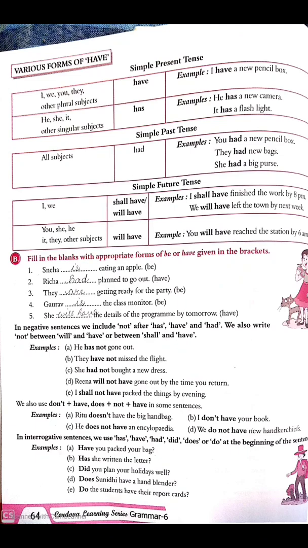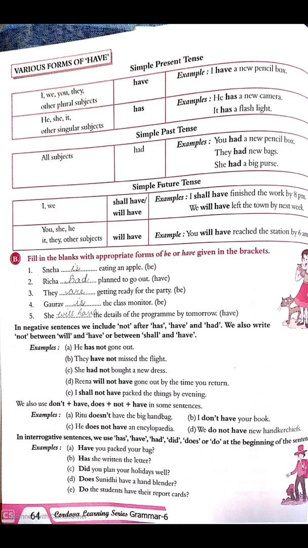Exercise number B, fill in the blanks with appropriate forms of be or have given in the brackets. Now, in a negative sentence, we include not after has, have and had, and also we write not between will and have or between shall and have. So, he has not gone out. If I say he has gone out and I want to make this sentence negative, I have to use the word not. And where will I have to insert it? After the verb has. He has not gone out.